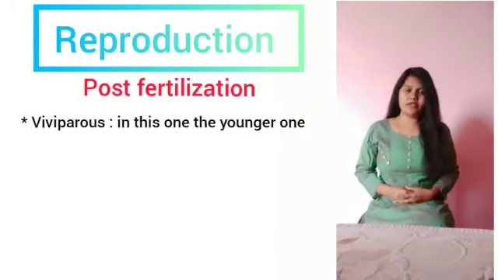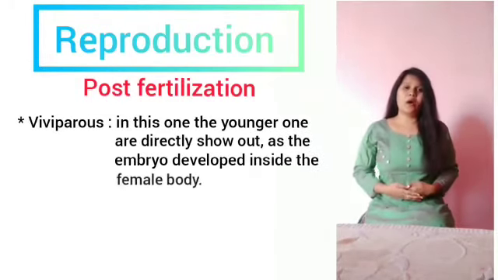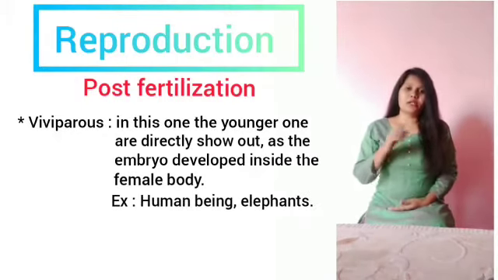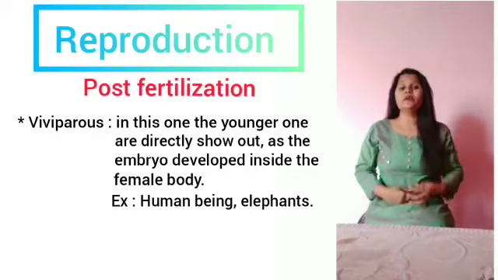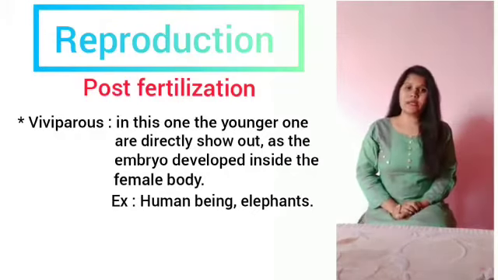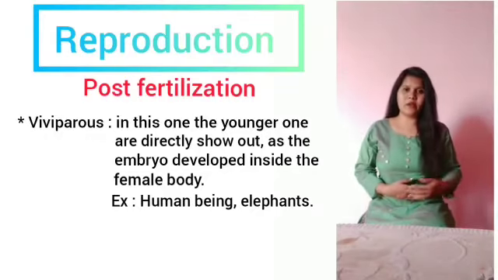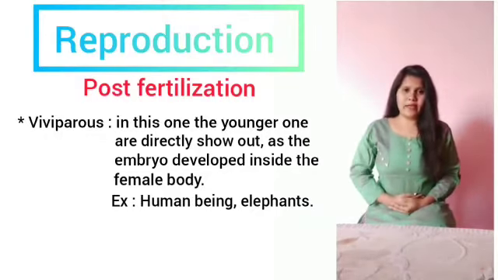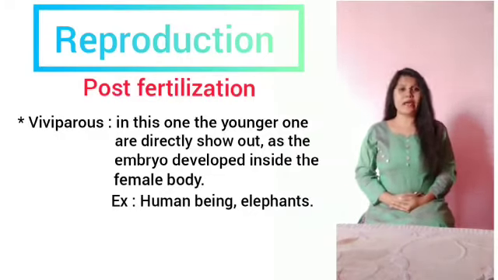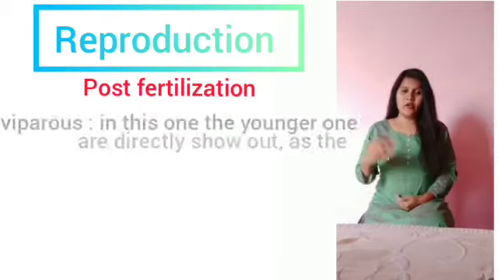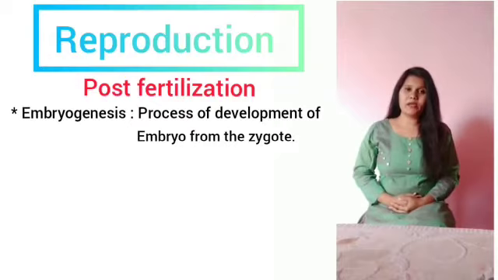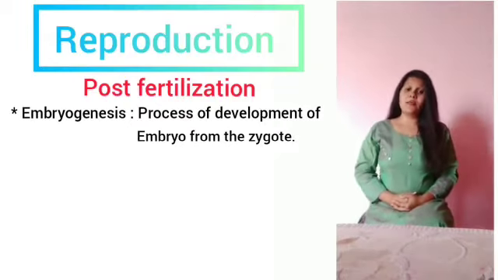Coming to viviparous animals, the zygote develops inside the body of the female to a certain limit. In viviparous animals, the young one develops inside the female body. The young one gets ready to come out, and it gets delivered from the female parental body. This is how the zygote is the vital link that ensures the continuity of the species from one generation to the next generation.